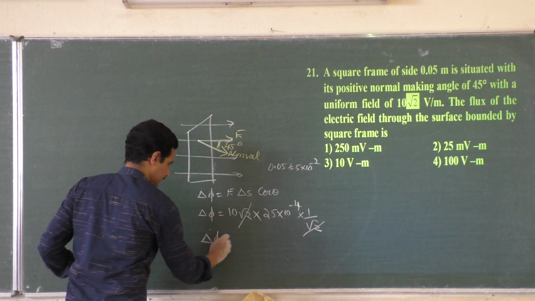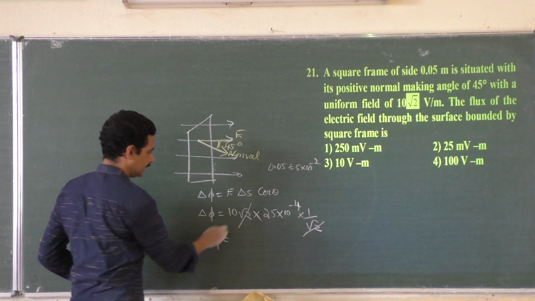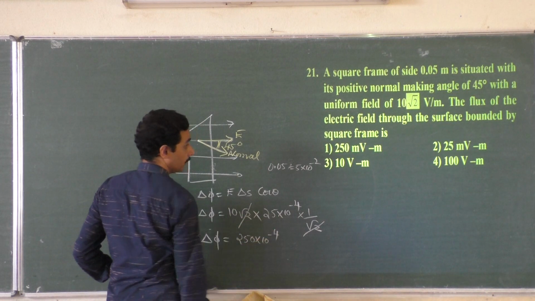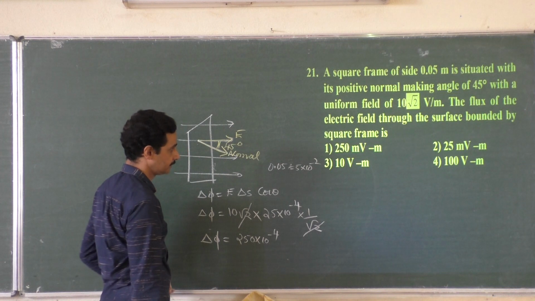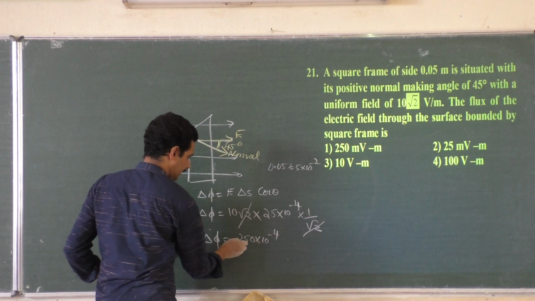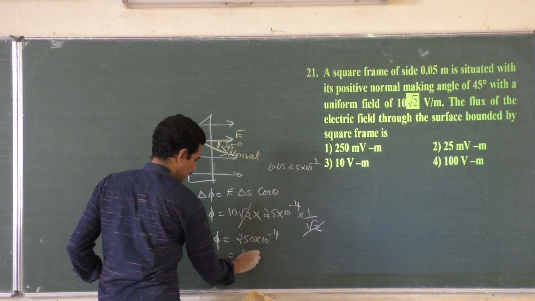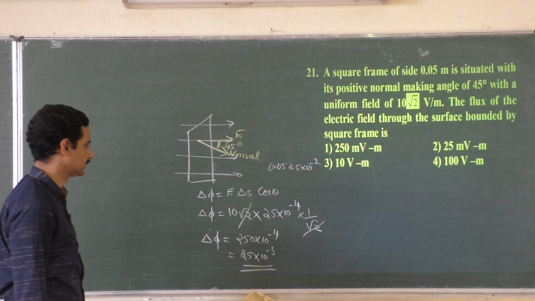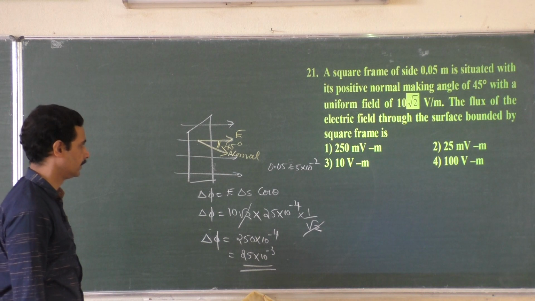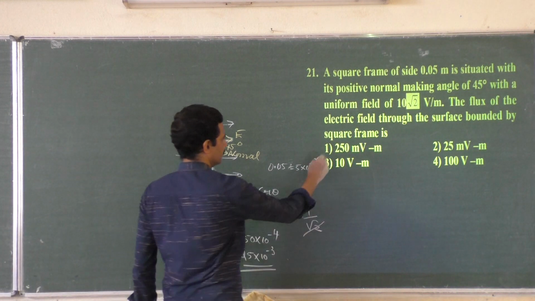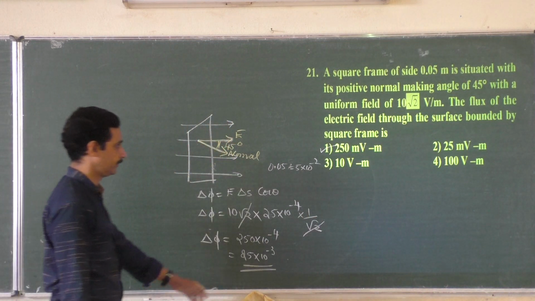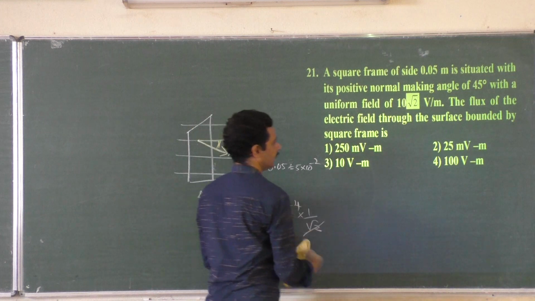Delta phi is equal to 250 into 10 to the power minus 4. But there are some millivolts, right? Okay. 25 into 10 to the power minus 3. 25 millivolt meter. No. 25, not 50. 25.